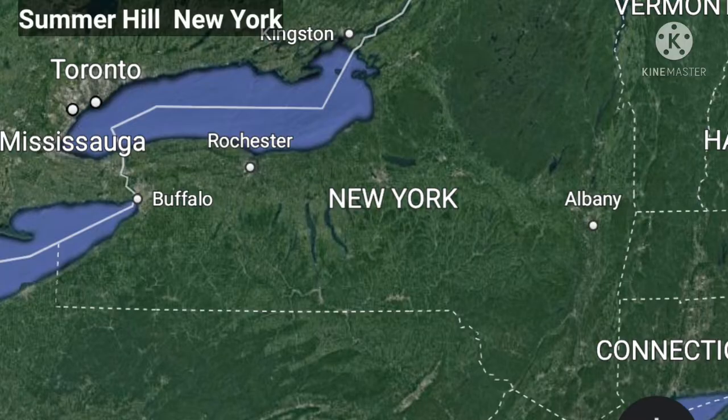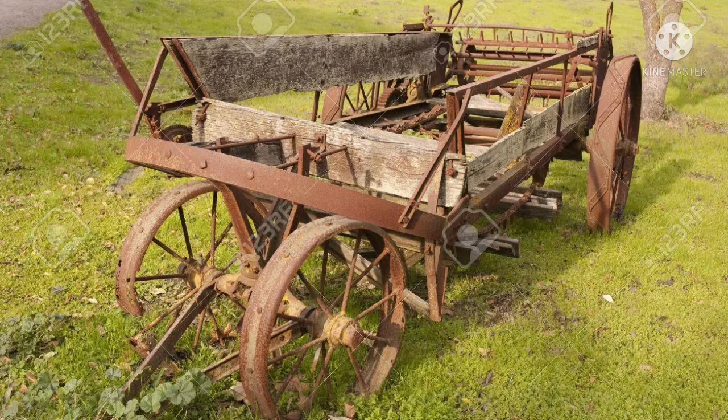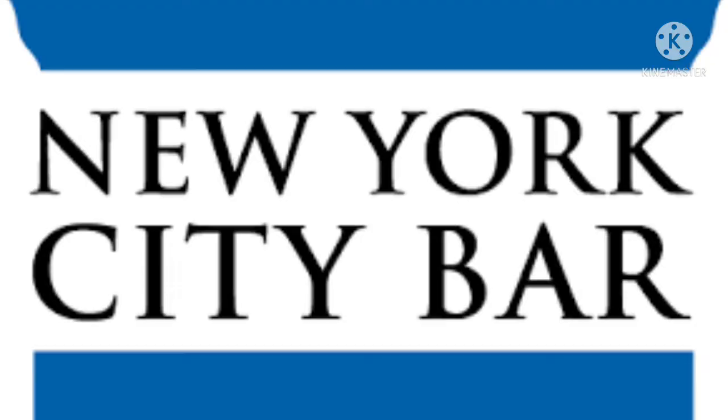Here we take a brief look at his background. Millard Fillmore was born the 7th of January 1800 in Summerhill in upstate New York. He came from a poor family background, farming and that type of thing they were involved in, but he worked hard as a student and became a lawyer.